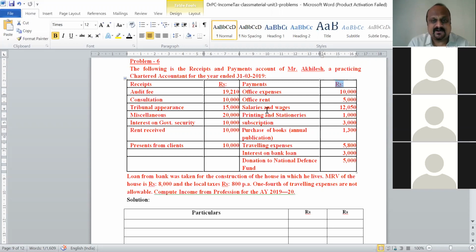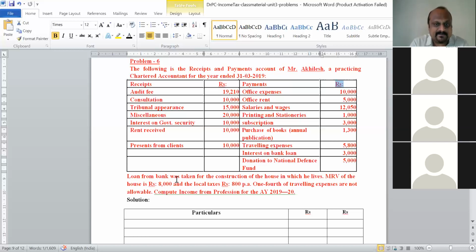This is not business, it is income from profession. Both business or profession are included in PGBP. On the receipt side, they have given you audit fees, consultation, tribunal appearance, miscellaneous, interest on government security, rent received, presents from clients. On the payment side: office expenses, office rent paid, salaries and wages, printing and stationery, subscription, purchase of books, traveling expenses, interest on bank loan, donation to National Defense Fund, and along with that, some additional information.